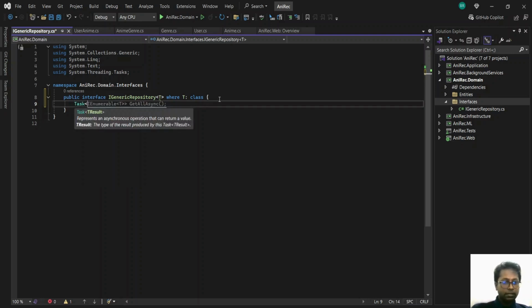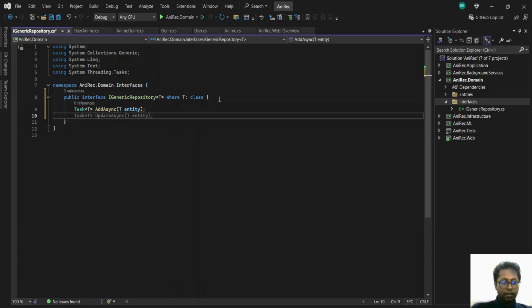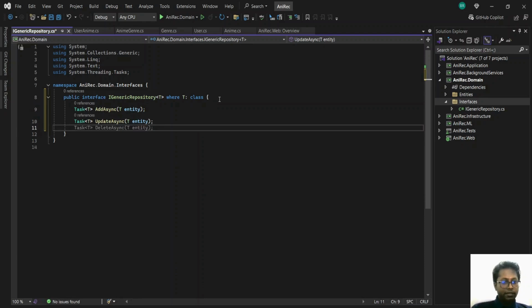So we'll name this task entity. Instead of making this create async, we'll just say add async and we'll pass on the entity. Yeah, this is really cool. Yeah, Visual Studio is really good now.